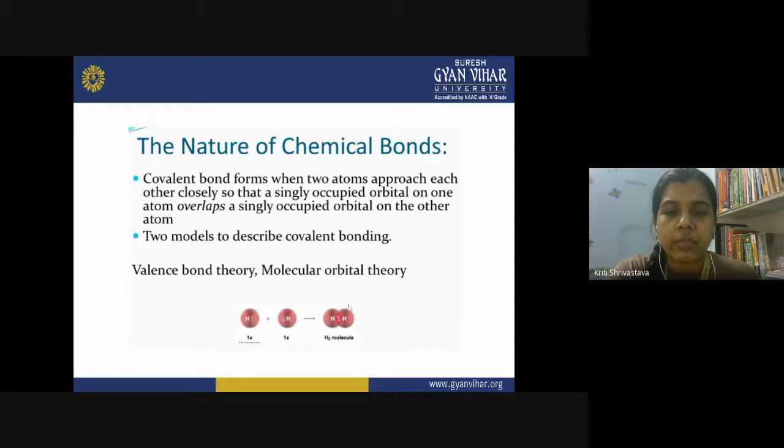For the formation of such a covalent bond, which is formed by the overlapping of the atomic orbitals, two theories were proposed. First was the valence bond theory, and second was the molecular orbital theory. Molecular orbital theory is a much more advanced theory, and it is related to quantum mechanics as well. Nowadays, we explain the chemical bond by the use of molecular orbital theory, because the valence bond theory had so many limitations. So, this is VBT and MOT. In today's lecture, we will discuss VBT.